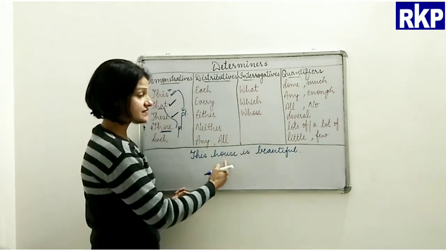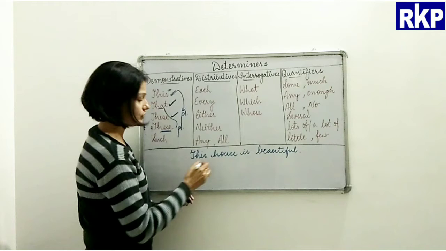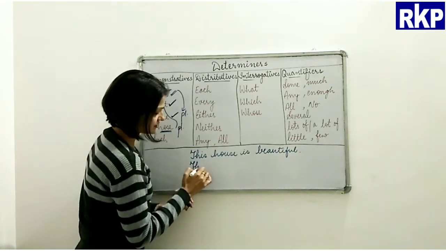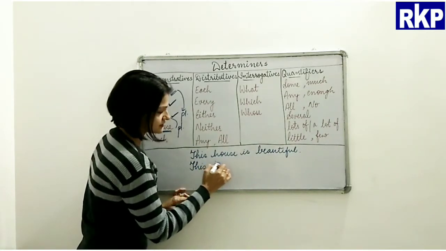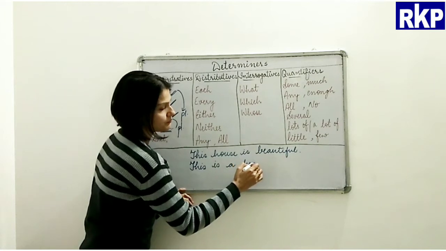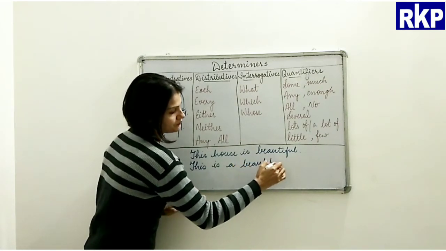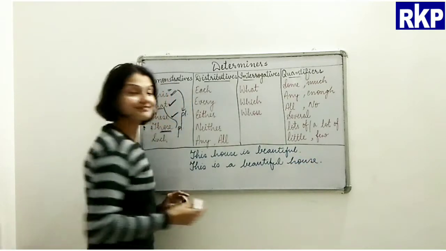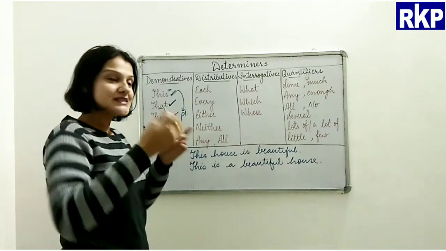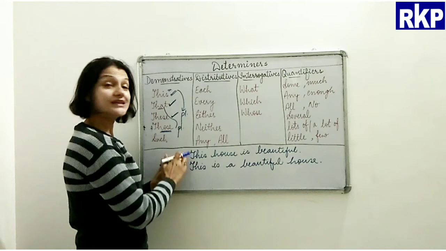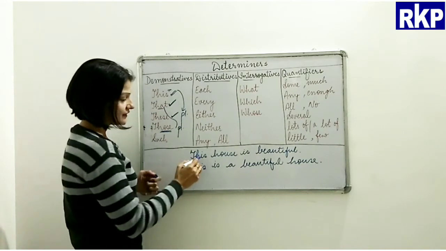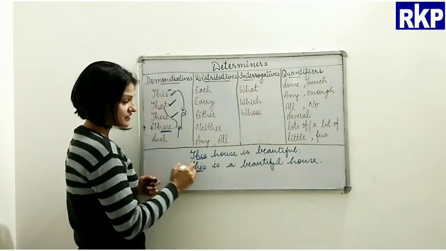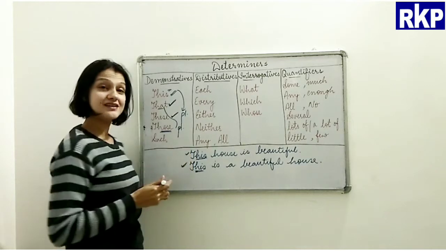And I can also say, this is a beautiful house. So we see that in both sentences this has been used.